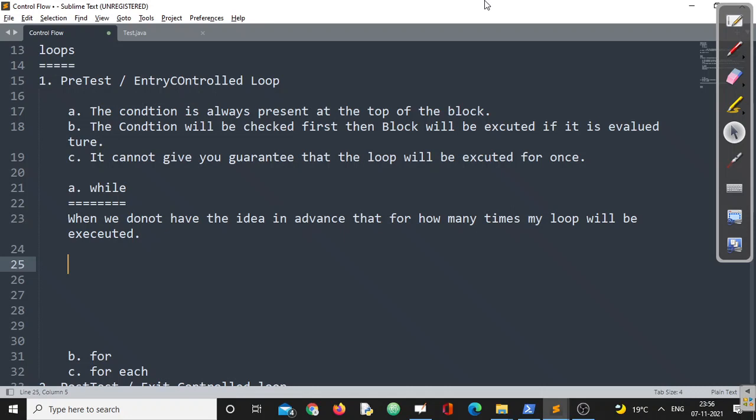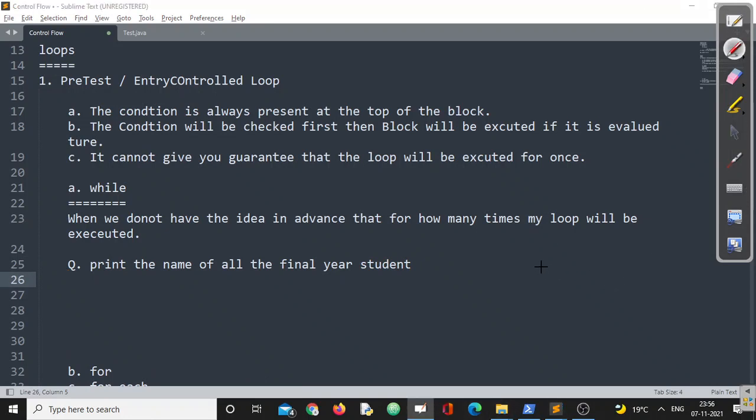The example we have already cited. The example is, suppose the question is, I want to print the name of all the final year students of a specific university, right? So we have a database. In that database, all the student names are there.